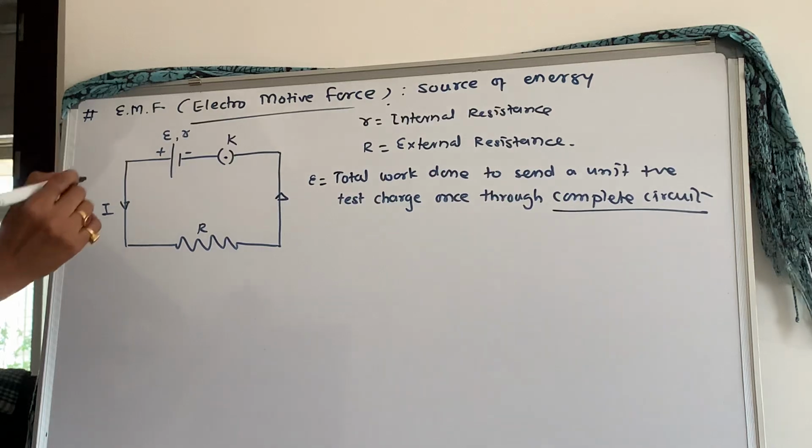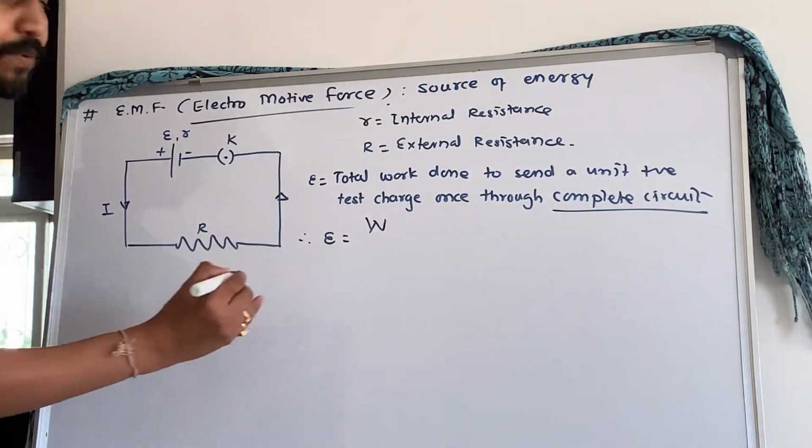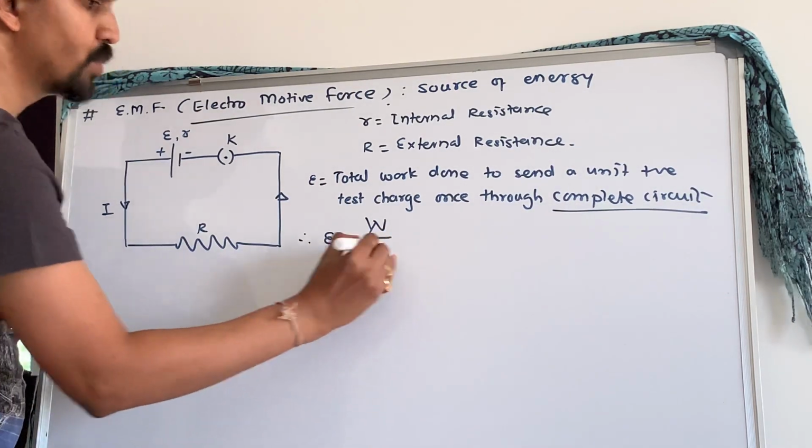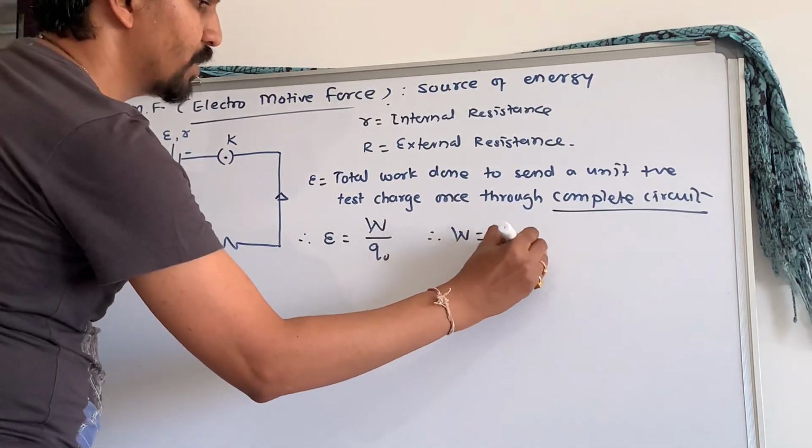Okay. Therefore, I can write here EMF is equal to total work done W upon charge, say Q0. So I can write here therefore W is equal to E into Q0.